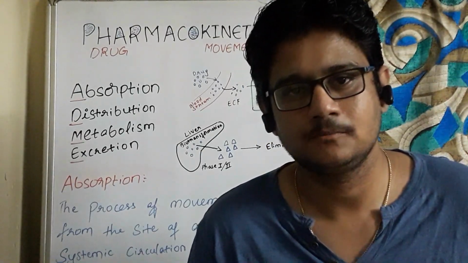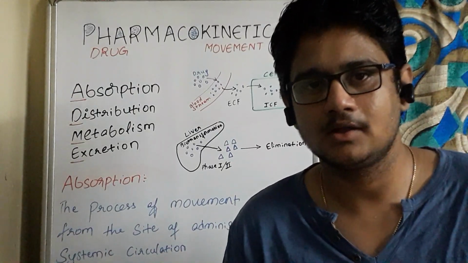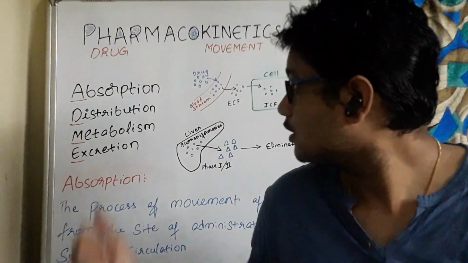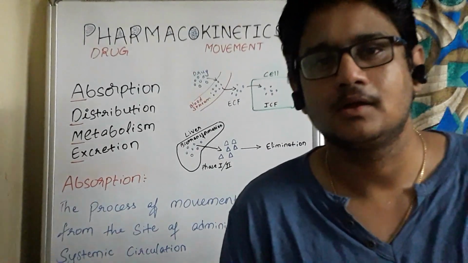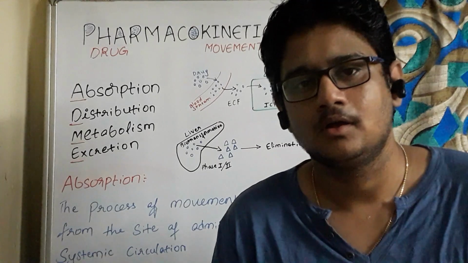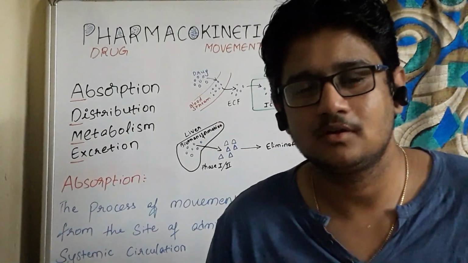Now in this video, I am going to discuss pharmacokinetics and specifically absorption. Pharmacokinetics is a Greek word. As we know, kinetics is movement and pharma means drug.